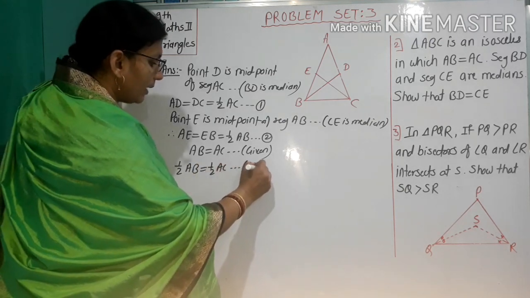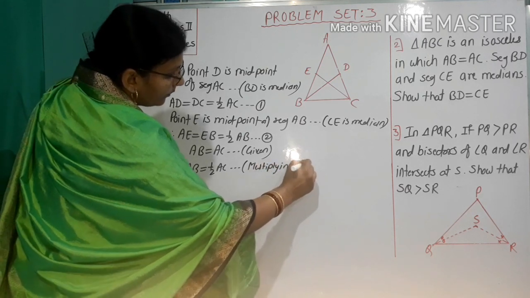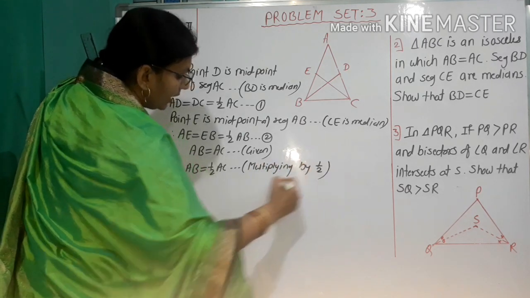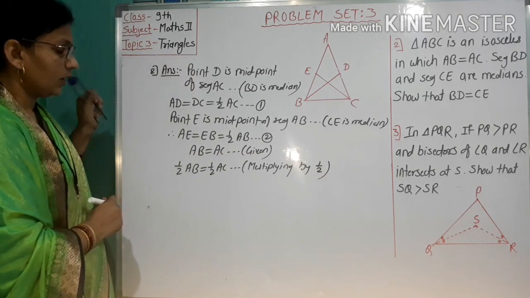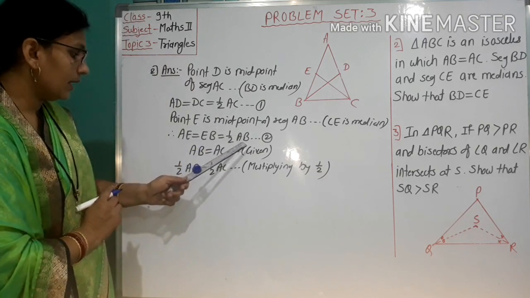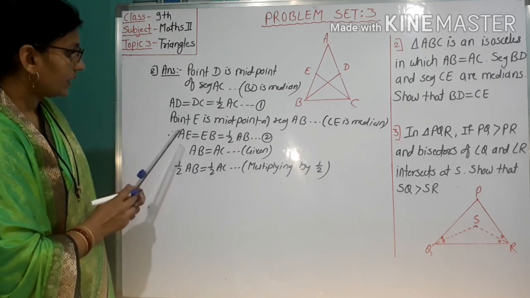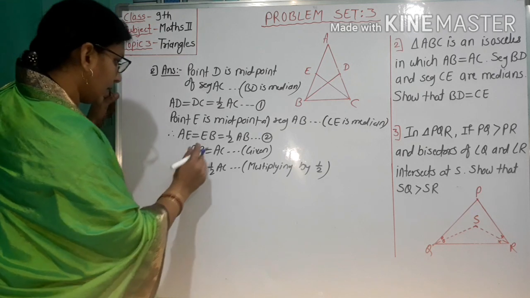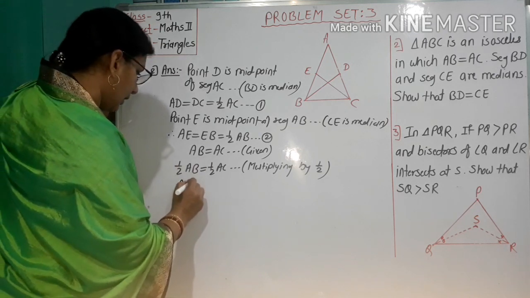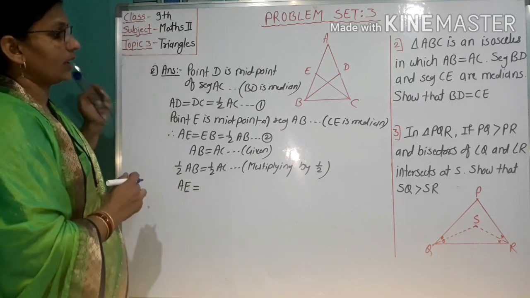Reason: multiplying by 1 by 2. From 1 and 2, half of AB means AE equals half of AC.